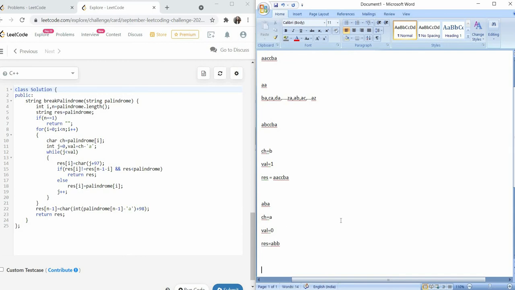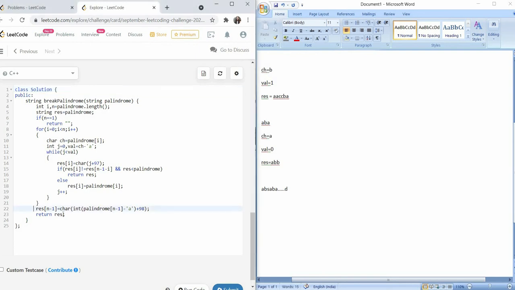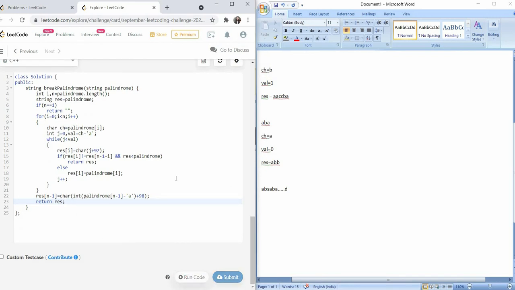Now just consider some case that this is something like aba, and there are many letters and the last letter is c. What will happen is that if we traverse the whole loop till here and we get the same string again into res, we don't have anything else to return. In that case we just have to replace this c with a letter bigger than it, d, because that would be the lexicographically smallest string possible. So that is what this last line does, and then we have a final return, and we'll return that result. So let's run this code.